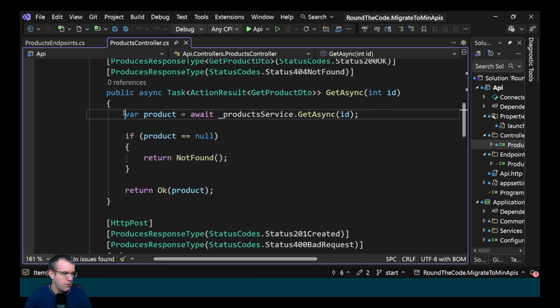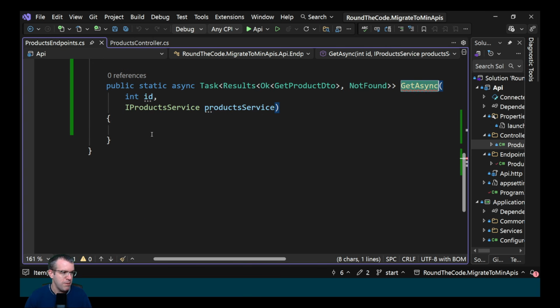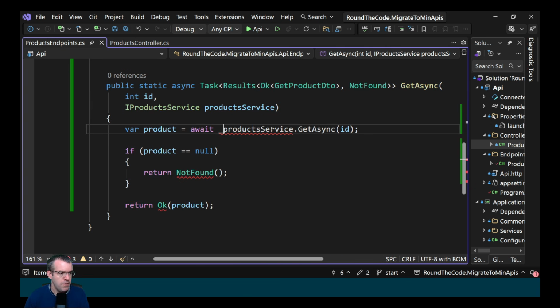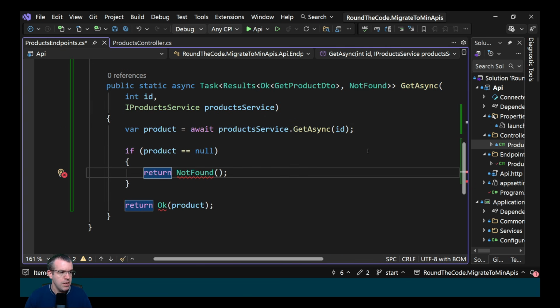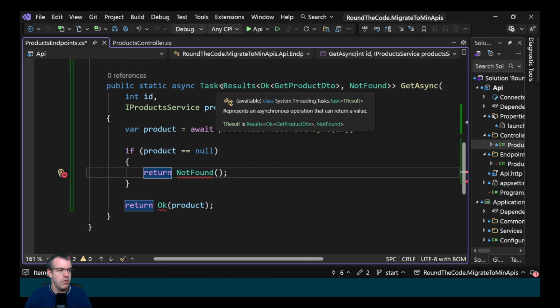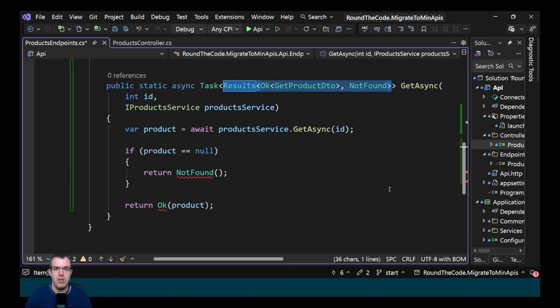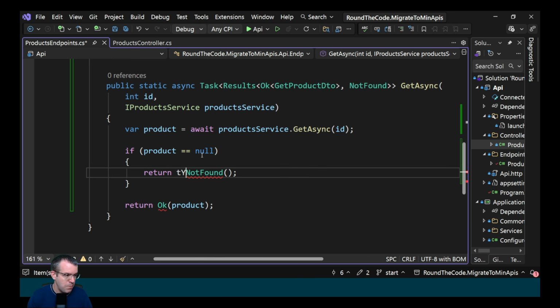We'll go into the controller endpoint and we'll copy and paste the code. We'll fix the syntax issue, and then we need to return TypedResults. The return type shows all the possible return types, and the good thing about this is that it will add it to the OpenAPI documentation. We need to replace the return types with TypedResults.